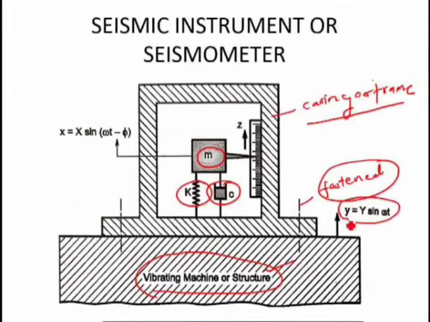So we assume the excitation of a base or a machine or structure. Now here the vibrating machine or structure acts as a base, which is excited by a harmonic excitation. So y is nothing but the displacement of the vibrating body, which is the harmonic absolute displacement, that is y sine omega t.